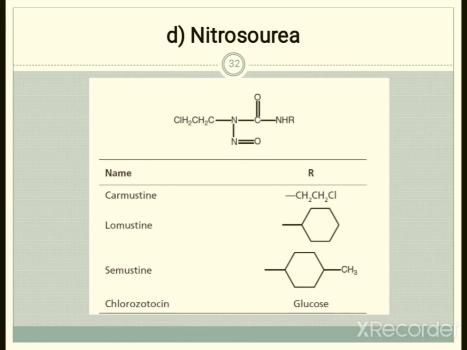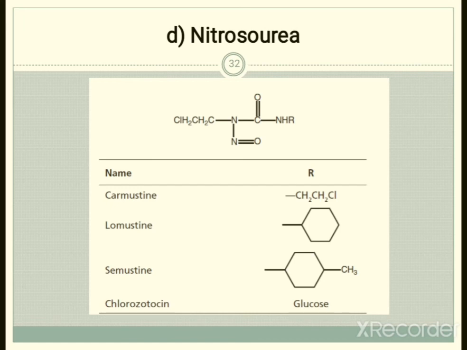Further, the fourth major subclass of this alkylating agent is nitrosourea derivatives. Nitrosourea derivatives, again, is one of the important classes from this alkylating agent, which will be asked in examination for at least 3 or 5 marks.